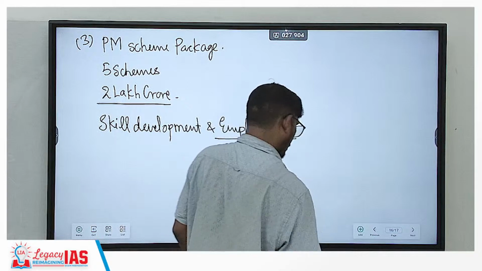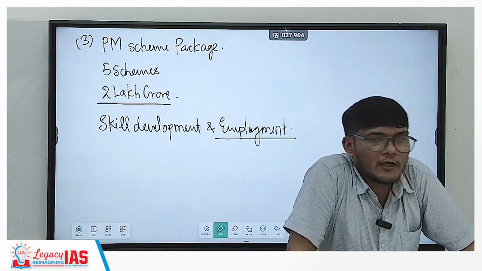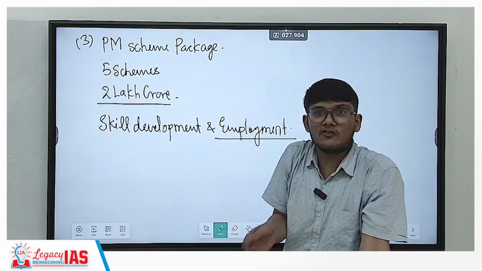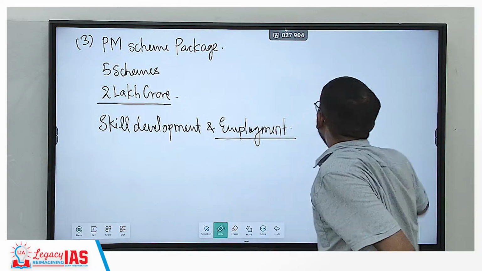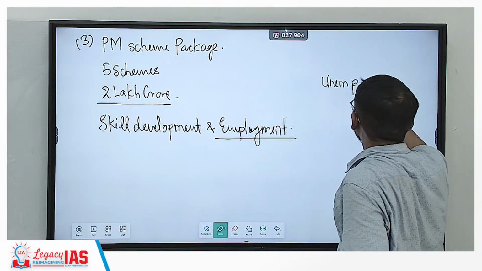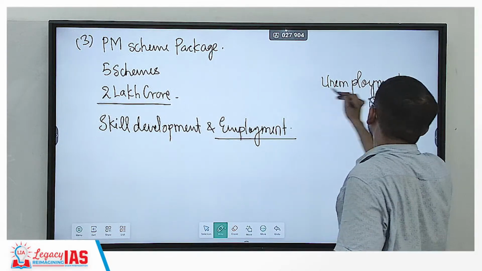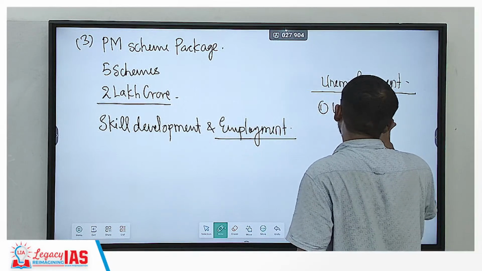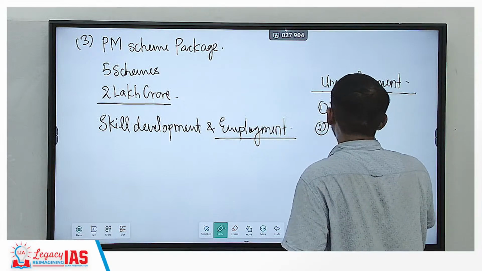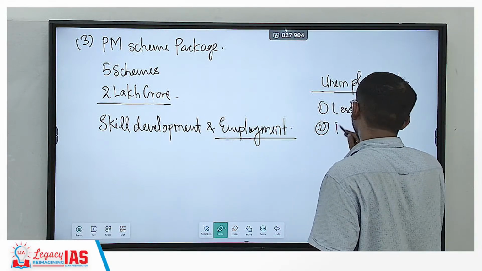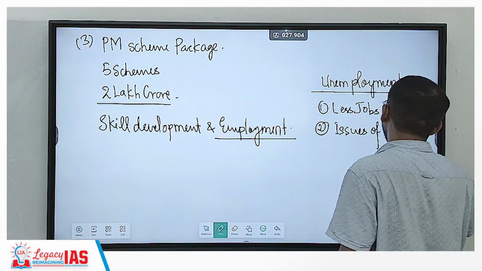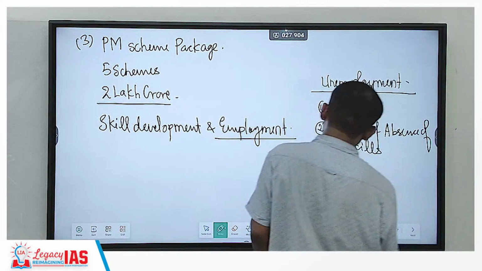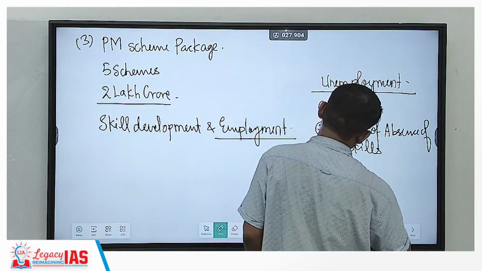India is facing a problem of employment, correct? But that is not the problem. It's not that jobs are not there. Yes, jobs are not there, but everyone is not unemployed because jobs are not there. See, the reason for unemployment is twofold. In fact, 3 reasons. The first reason is less jobs. The second reason is absence of skills. There is no skills. And the third is mismatch of skills.